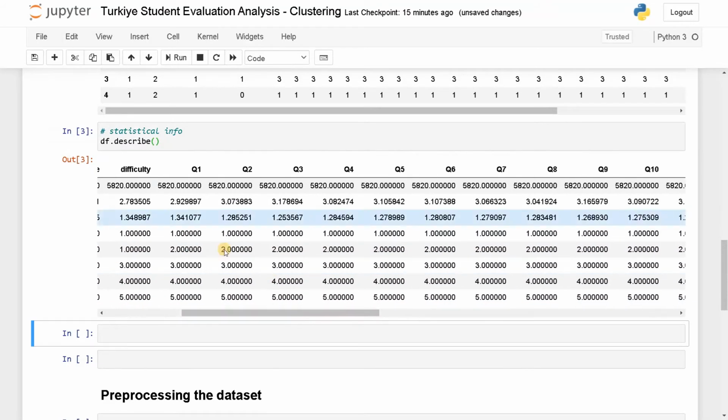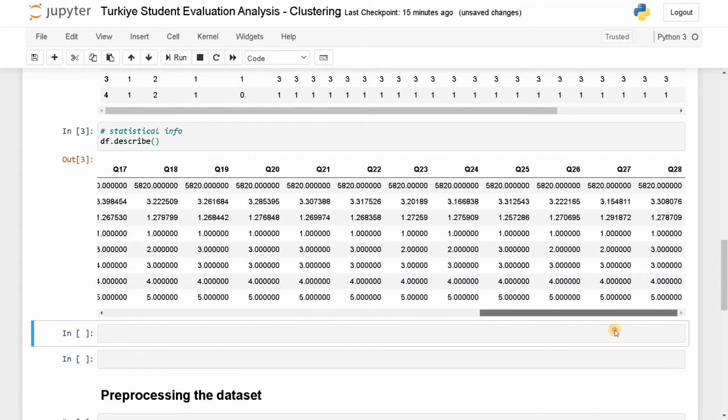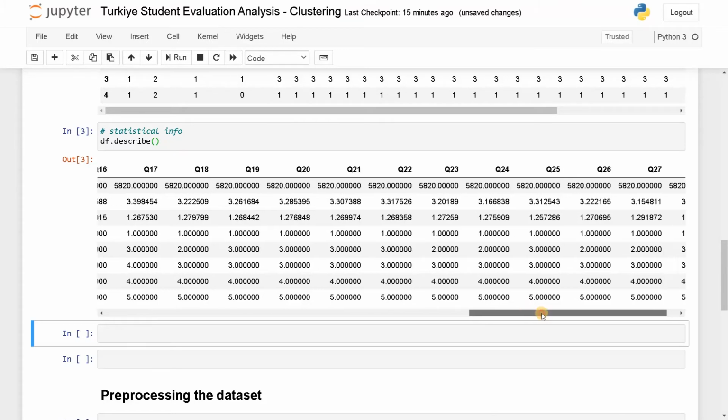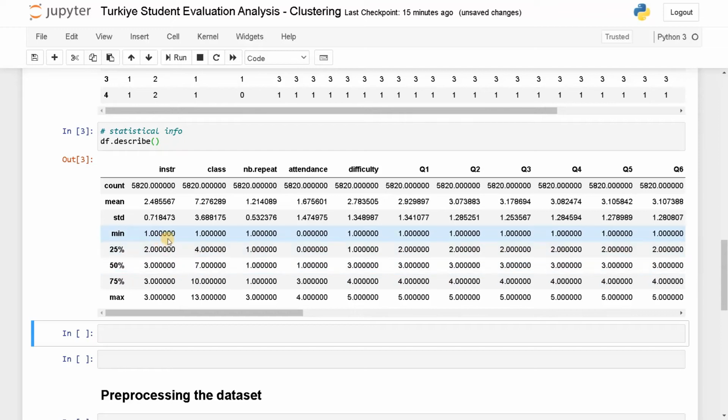So in questions, you can see the mean is around 3. If you scroll down the entire data set, all the attributes have a mean of around 3. So that means the average rating the students are giving is 3. Like that, we can get some inference, and we can also do some other analysis. These are some interquartile ranges. So you can also plot some graphs to see which ranges have the maximum number of counts. Like that, you can analyze it further.